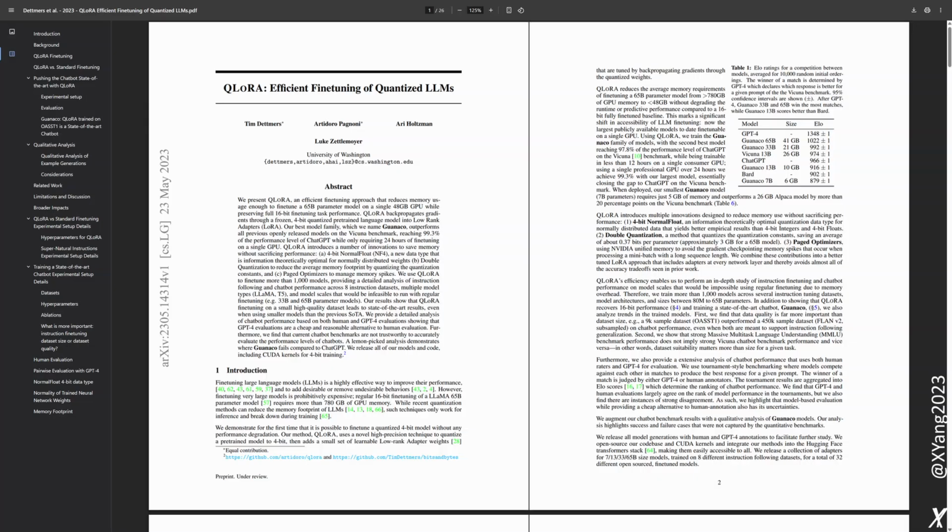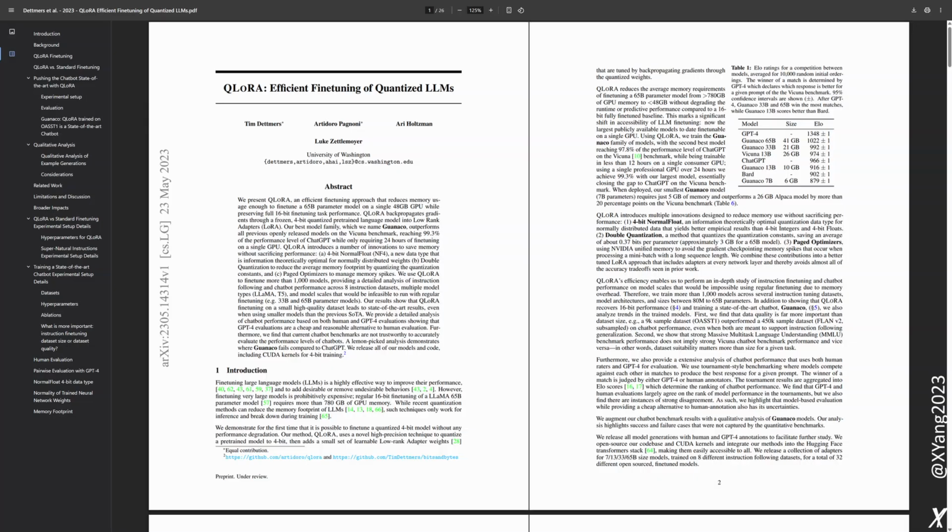Exactly, and you can really see this in Figure 2. They show that adding LoRA to all those linear layers lets them match the performance of that full 16-bit fine-tuning. So it's not just about making things smaller, it's about making them smaller in a smart way. Absolutely, making sure you're not losing anything essential in the process.